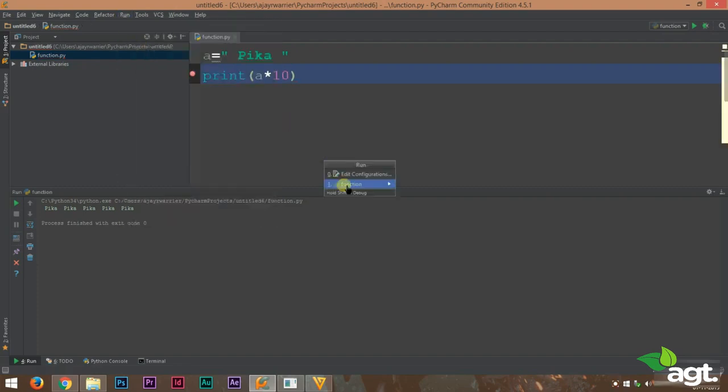We run this and we get pika 10 times. So that is how the multiplication operator is going to work. So we learned about two operations, addition operator and multiplication operator. Addition operator is used to combine strings and multiplication operator is used to repeat the strings a number of times.